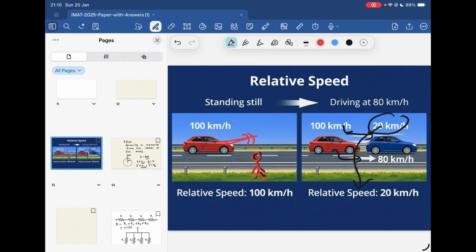Now imagine you are in a car, driving at 80 km per hour, and another car is passing you. The same car which has a speed of 100 km per hour is passing you. It doesn't look like it's going 100 km per hour anymore. It looks like it's slowly crawling past you. To your eyes, it only looks like it's moving at 20 km per hour.